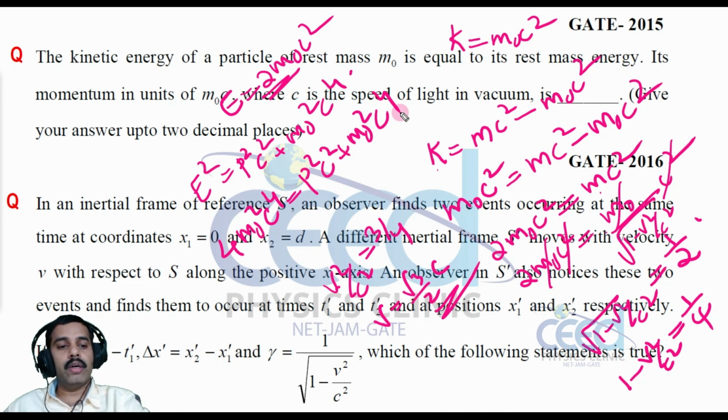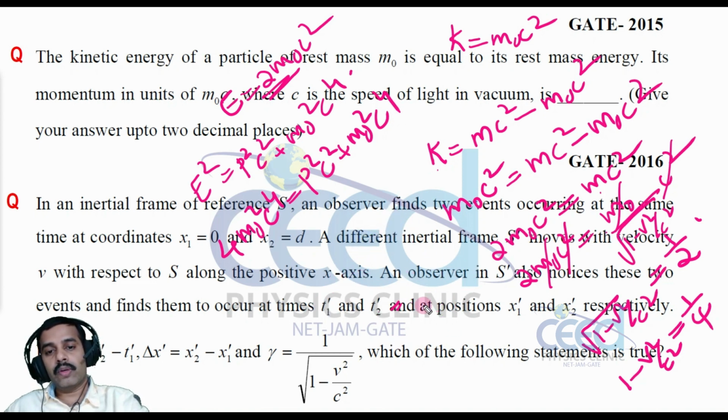Now let me write this so we can solve for p square from it. So 4m0 square c raised to 4 minus m0 square c raised to 4, so 3m0 square c raised to 4, is equal to p square c square, and we can cancel a c square here. So what is p?